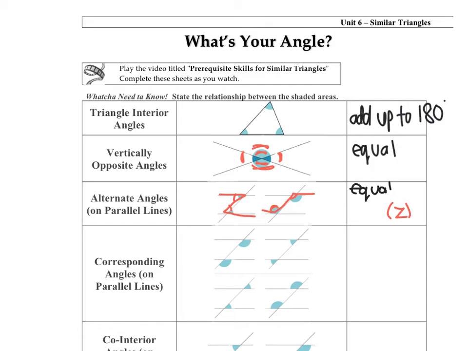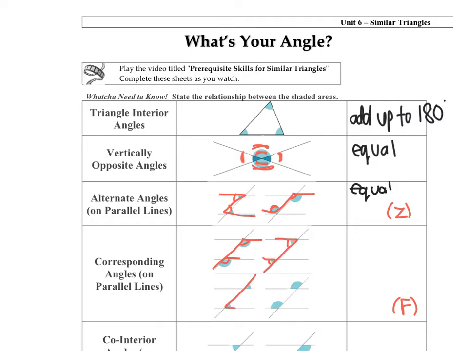Okay, then we also have our corresponding angles, and again, that's on parallel lines, and this is also called your F pattern. Okay, so if I create an F out of my parallel lines, inside the F, those two angles are equal to each other. And again, your F doesn't have to be in the normal position. It can be backwards, like it is over here.